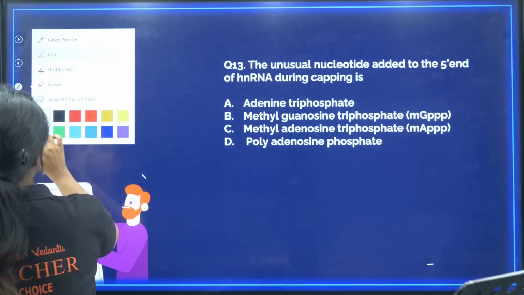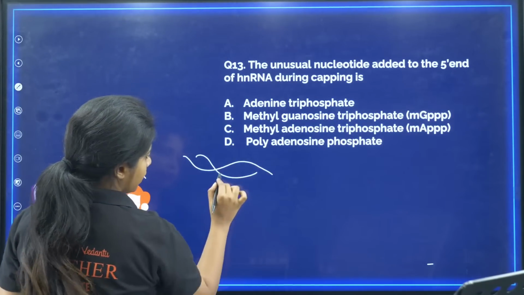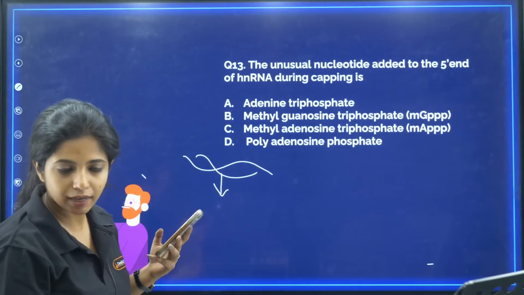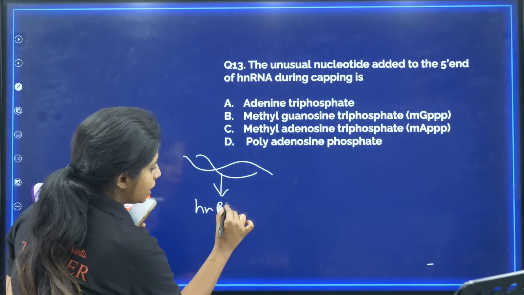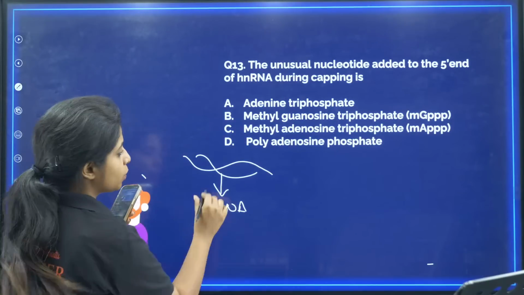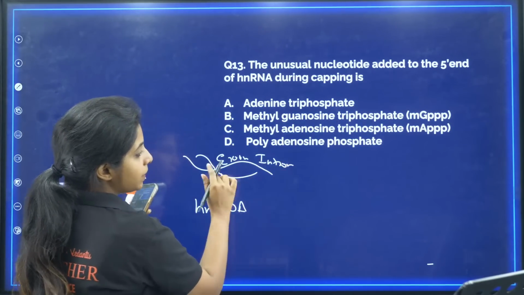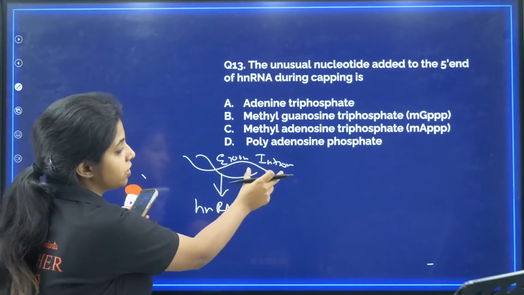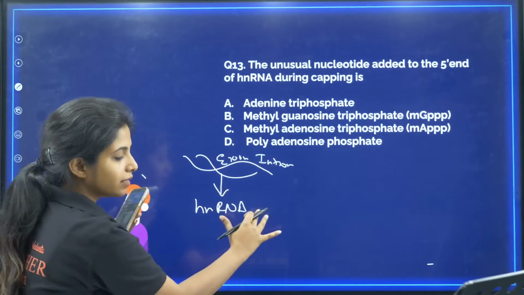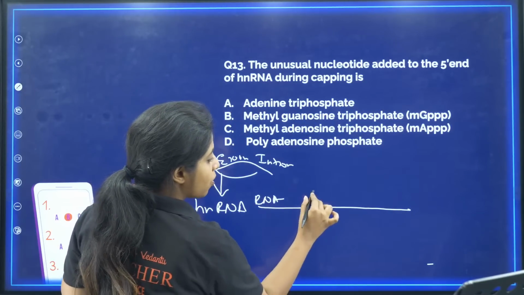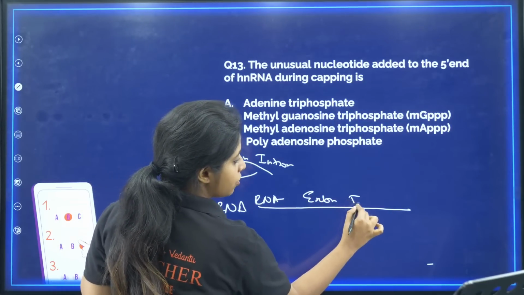What do you mean by hnRNA? Basically, you have the DNA and then you do transcription. In transcription, you do not make mRNA directly. You initially have hnRNA. What is an hnRNA? Over here, you will have exons and introns, that means regions that code for proteins and regions that do not code for proteins. Similarly, during transcription, the RNA will also have exons, introns and a lot of other things.